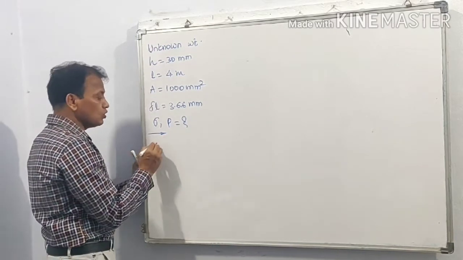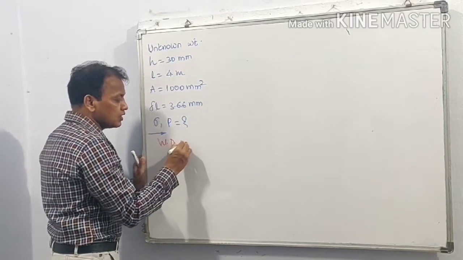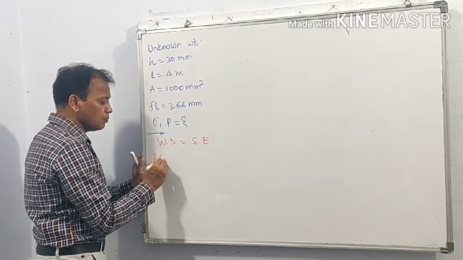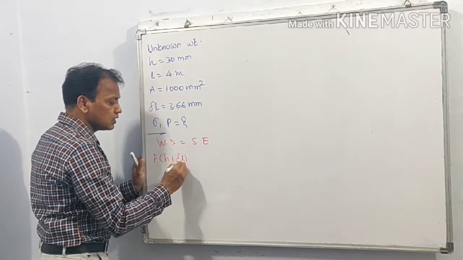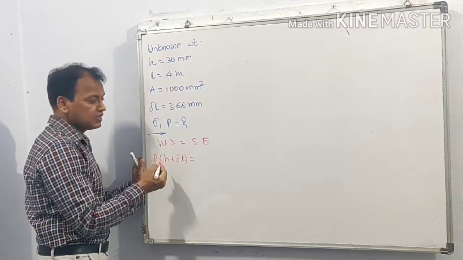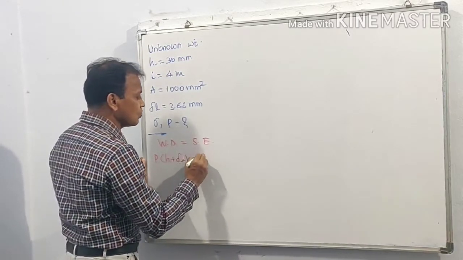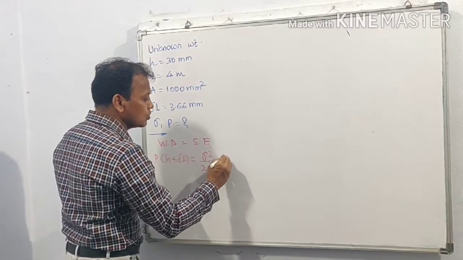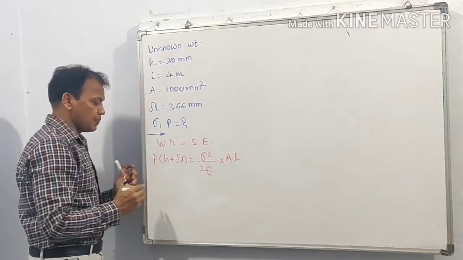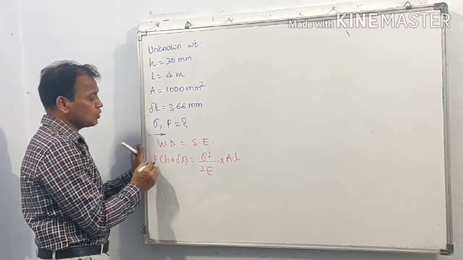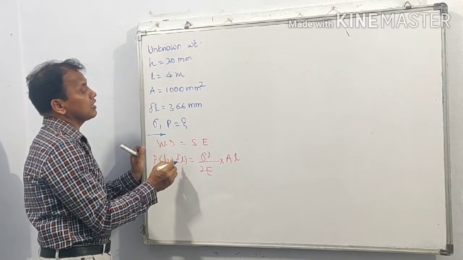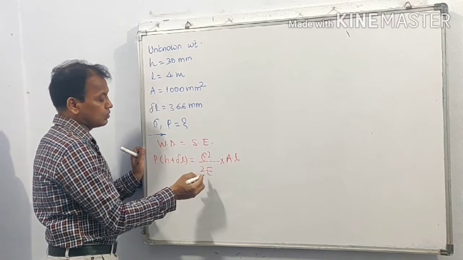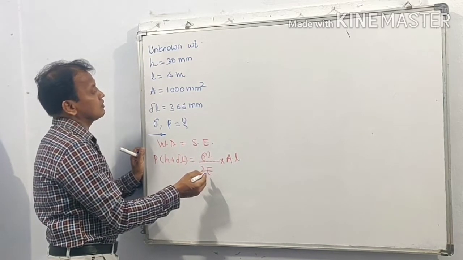Instead of that, we know work done is equal to strain energy. So work done here is equal to P into (H plus delta L), as we have derived, and strain energy is equal to sigma square upon 2E into volume, that is AL. In this equation, P is not known, H is known, delta L is also known, sigma is not known, and E is given.